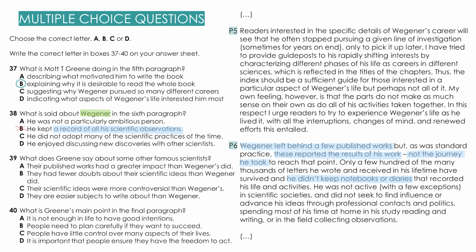Let's read further. He was not active in scientific societies, and if you look at option D, he enjoyed discussing new discoveries with other scientists. But no, he wasn't active there, so again option D is incorrect. And then we read, he did not seek to find influence or advance his ideas. Look at option A. He wasn't a particularly ambitious person. And an ambitious person would seek to find influence and advance his ideas. And he wasn't one. So 38A.